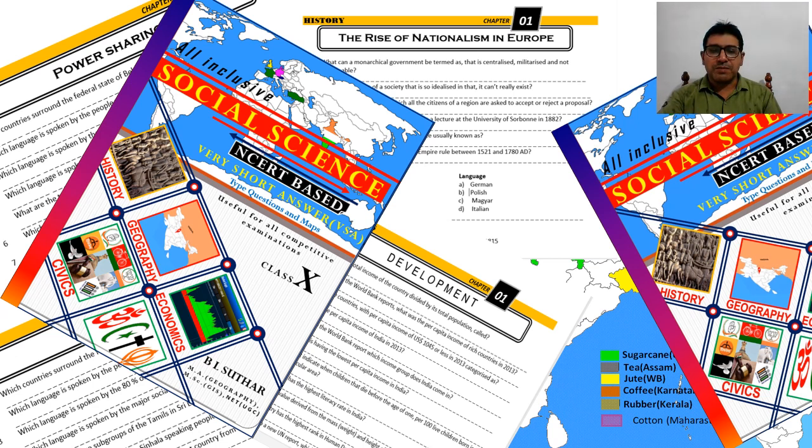There are two chapters, chapter 1 and chapter 4. Even the map work is also there from the water resources, but the question answers will be asked only from chapter 1 and chapter 4. For chapter 1 we have done a lot of revision already, so as we don't have much time, I decided to make a video for chapter number 4, that is agriculture.